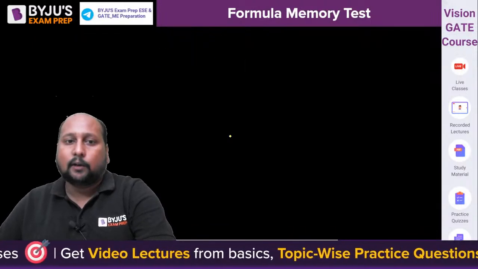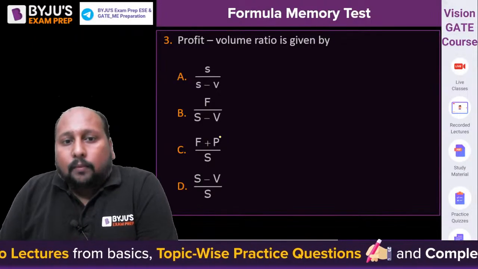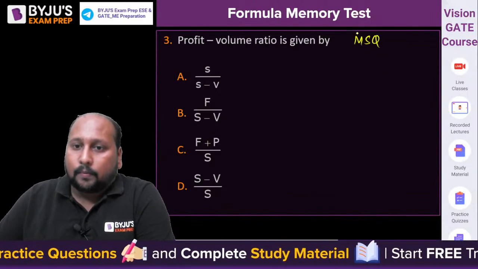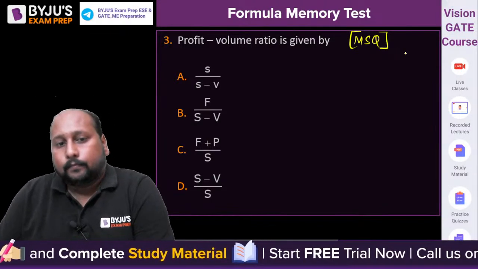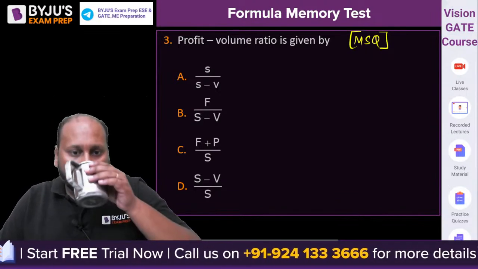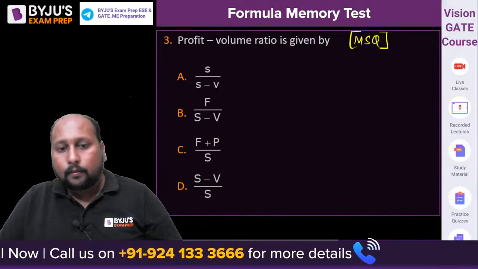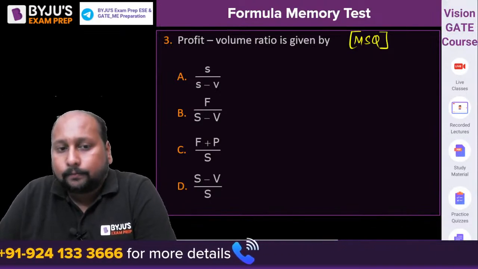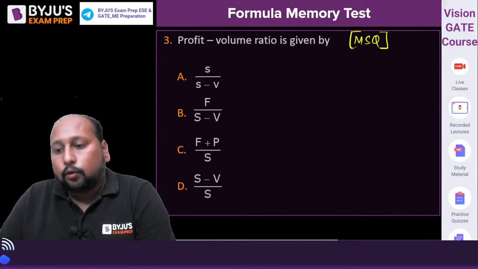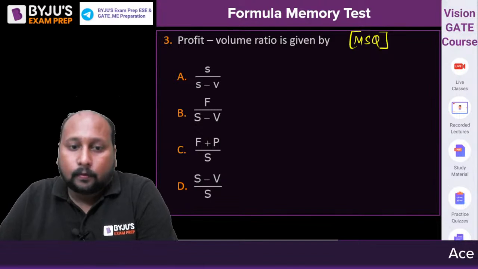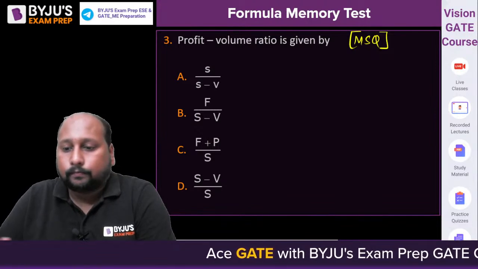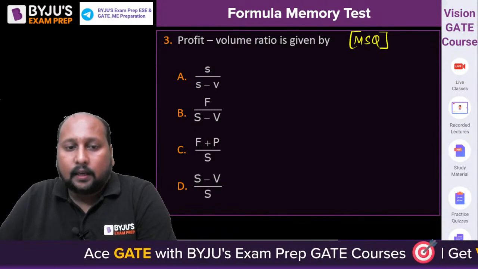चलिए नेक्स्ट क्वेश्चन ऑन द स्क्रीन, क्वेश्चन नंबर 3. The profit to volume ratio is given by the profit to volume. This is an MSQ problem, you will be getting multiple options to be correct. What is profit to volume ratio? Anyone? What is the profit to volume ratio? A, B, C or D? Yes, Hari, Money, what is the answer?